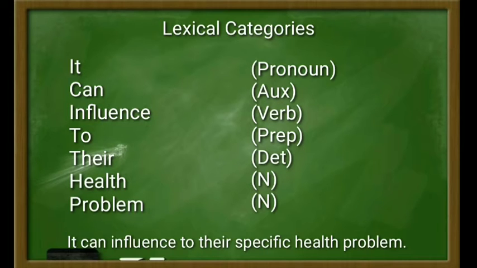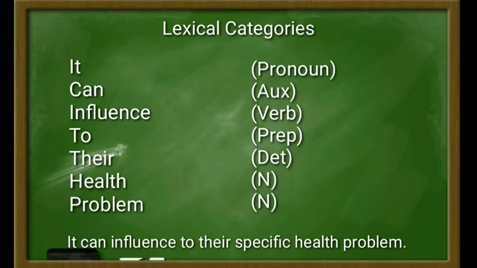The word influence is a verb, and it is an open category. It can be proven by the morphological frame, that it can be added influences, which is verb plus third person singular. And the syntactical frame, for example, can influence, has the form of auxiliary plus verb.